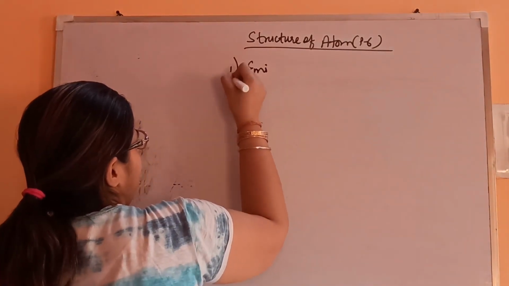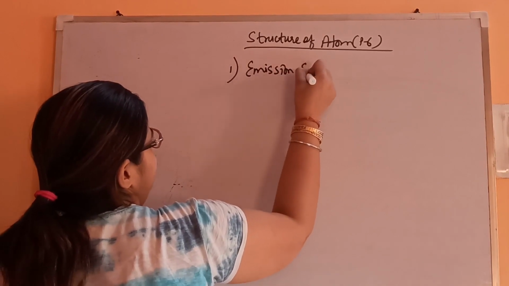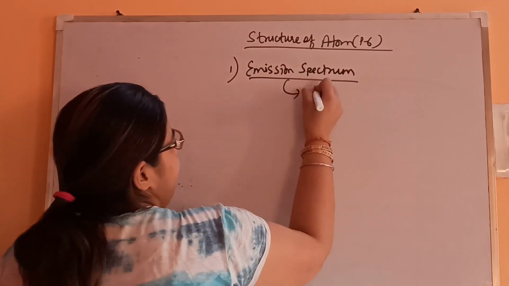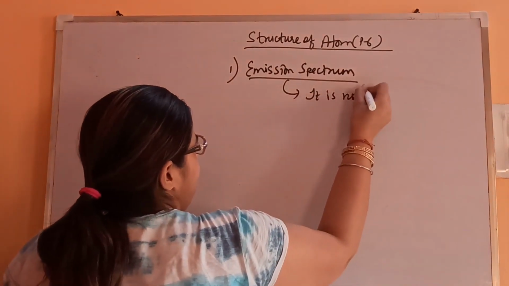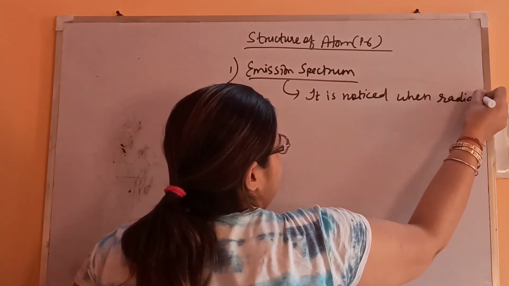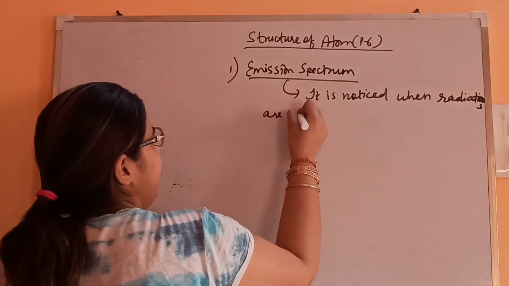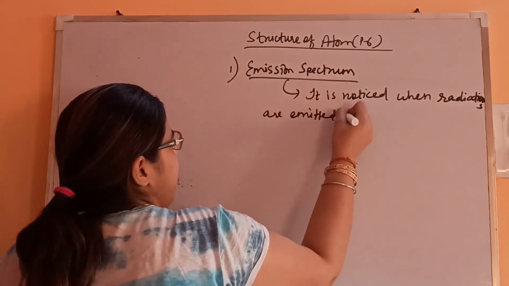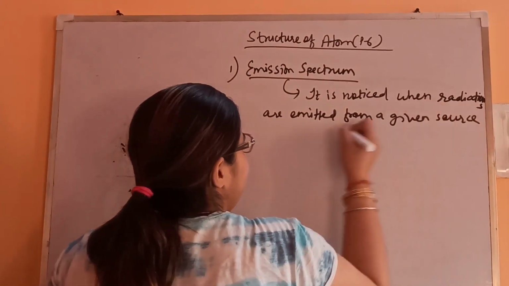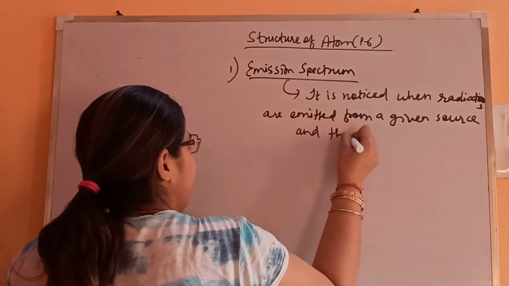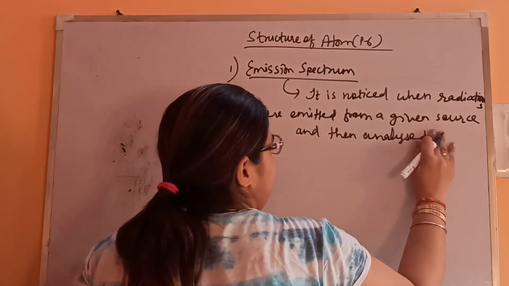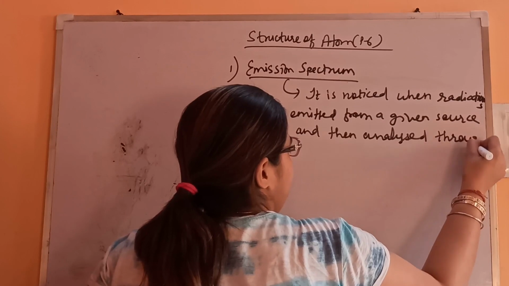First is emission spectra or spectrum. Now this emission spectrum is noticed when radiations are emitted from a given source and then analyzed through a prism.